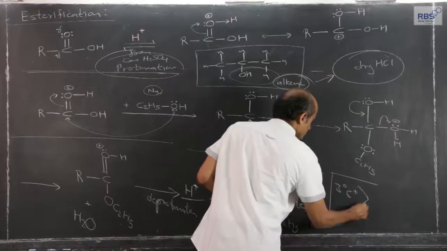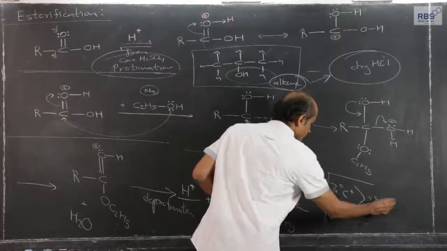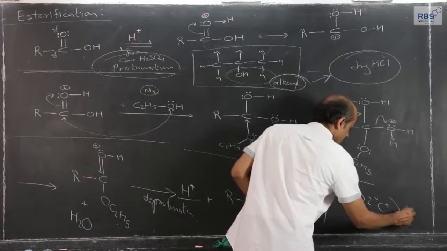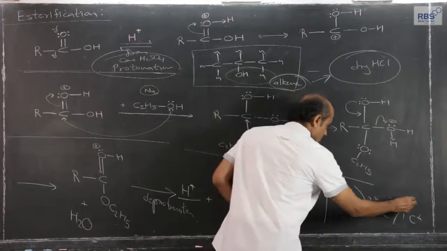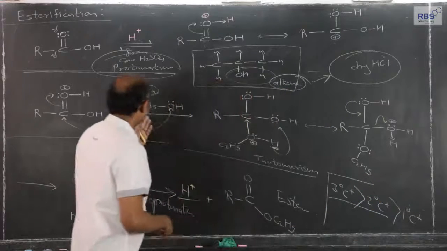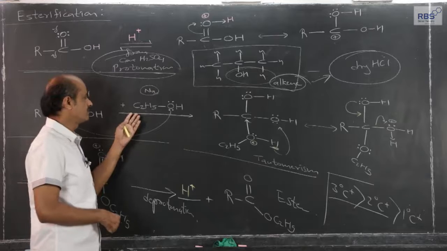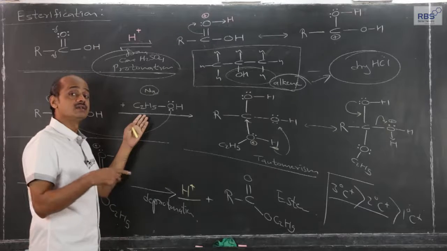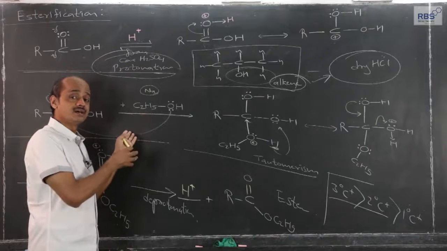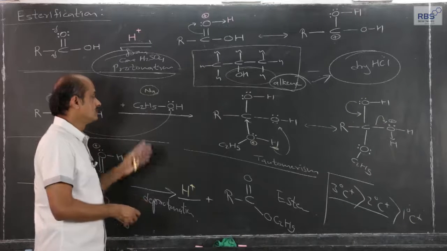Tertiary carbonium ion is more stable than secondary carbonium ion, which is more stable than primary carbonium ion. Means what? The example which I have taken here, ethyl alcohol, or instead of that it would have been methyl alcohol, or it can be n-propyl alcohol, all these three come under primary alcohol.